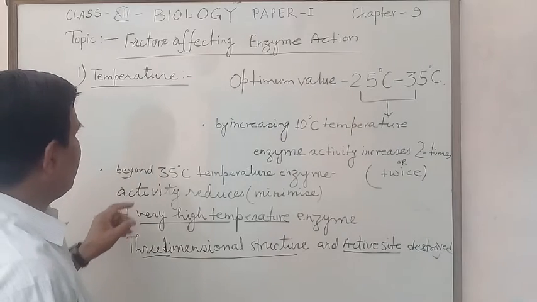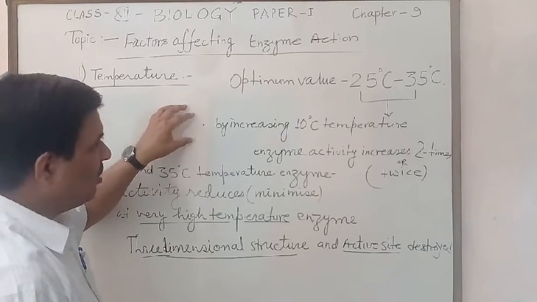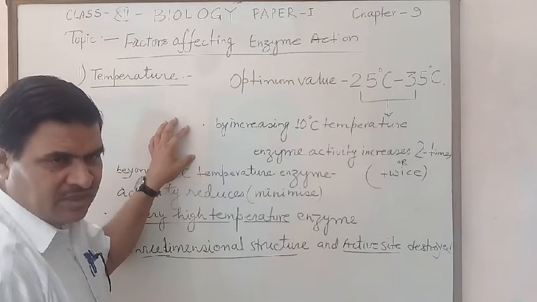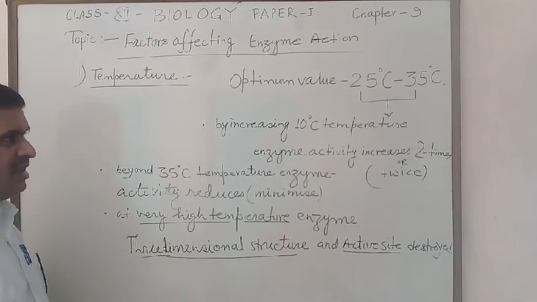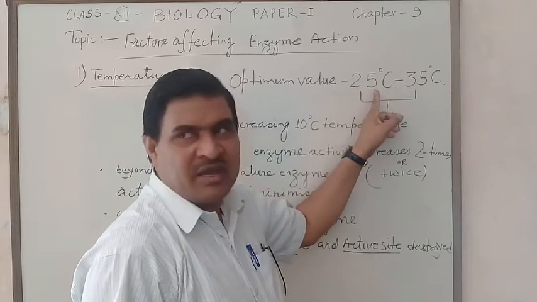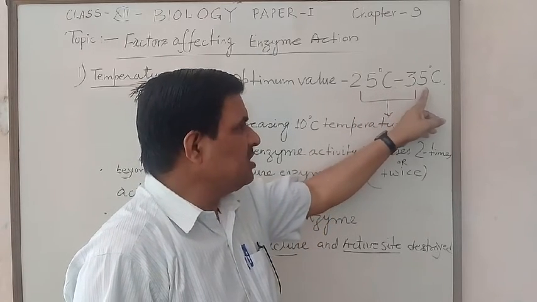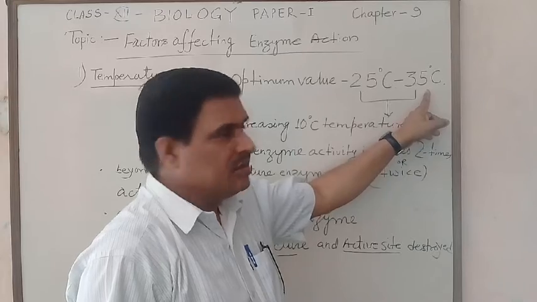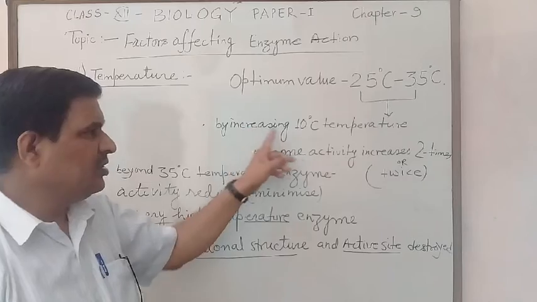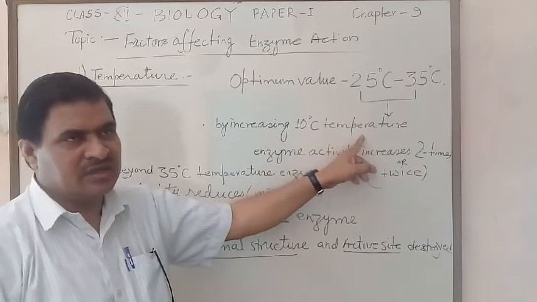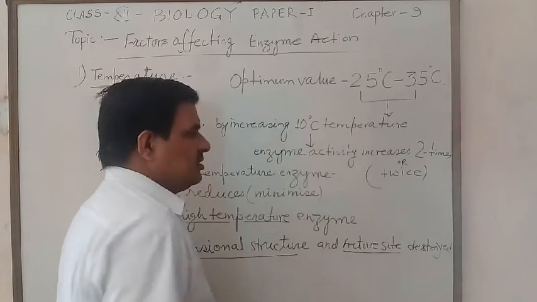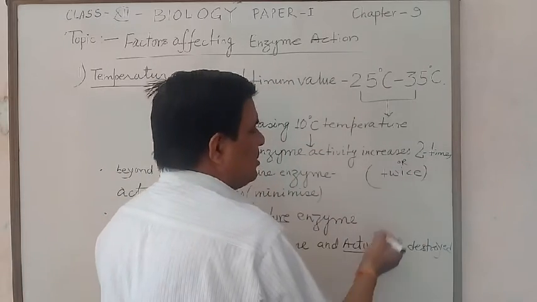So, the enzymes act only at a particular temperature, and the optimum value for enzyme action is 25 degree Celsius to 35 degree Celsius. In this range, if the temperature increases by 10 degree Celsius, then enzyme activity increases 2 times, I mean to say twice.